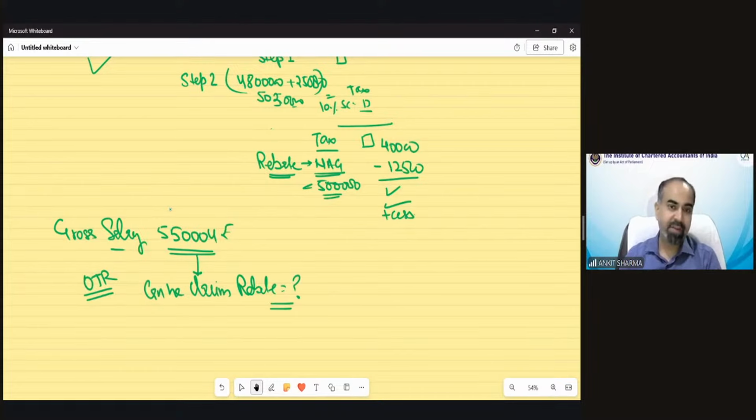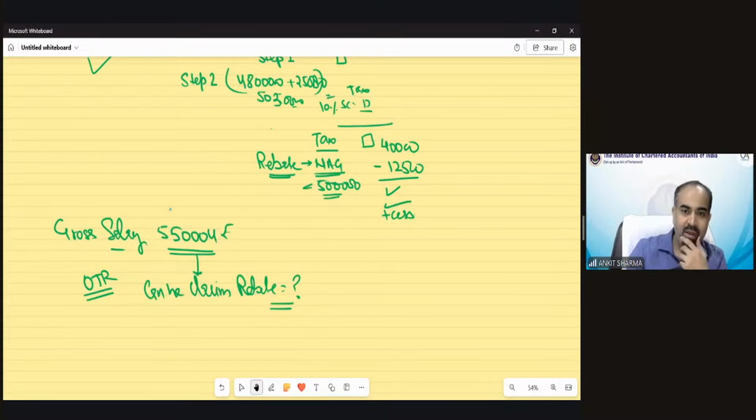Gross salary 5,50,004, so there would be a standard deduction of 50,000. After that deduction, the net salary would be 5 lakh 4 rupees. Suppose there is no other deduction, no 80C. This is his gross total income. So if your gross total income is 5 lakh 4 rupees, are you eligible to claim the rebate of 12,500 or not? Or do you have to pay tax?